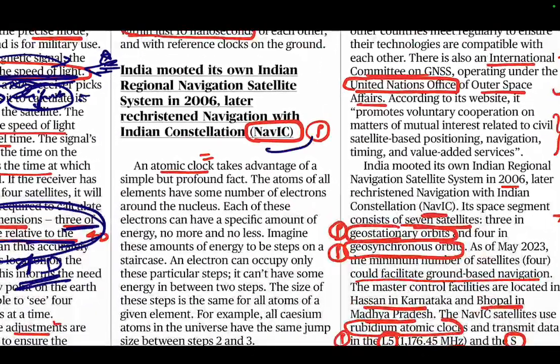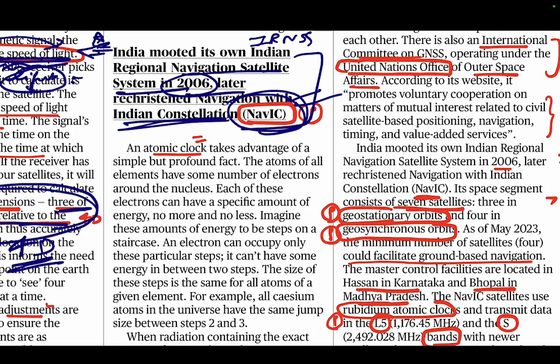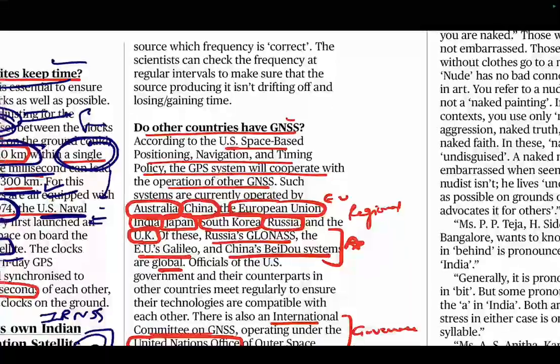Now it is telling that India also has a similar kind of setup. We have NavIC navigation with an Indian constellation. Earlier it was called IRNSS, Indian Regional Navigation Satellite System. It came in 2006. So we don't know about this also. We will Google this because this seems important. Okay. Then you read it further.